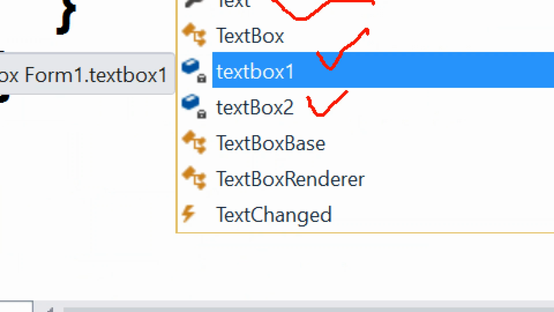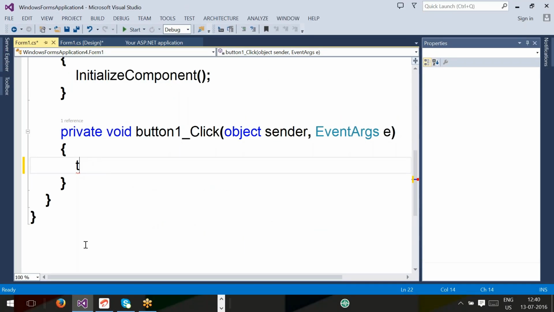Text box is the class, text box 1 and text box 2 are objects of the text box class.